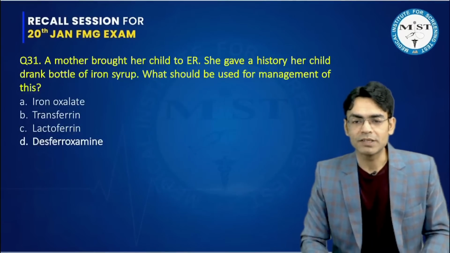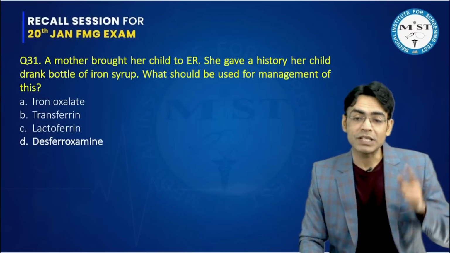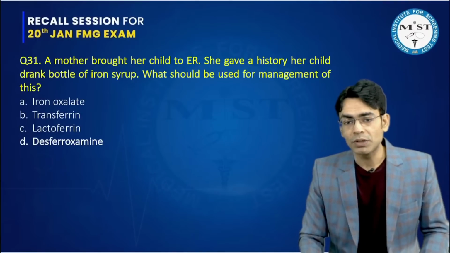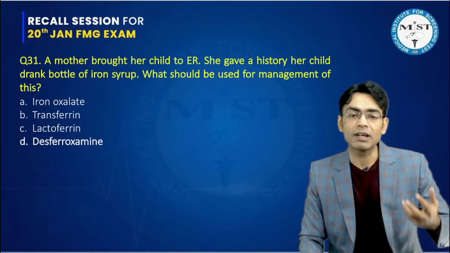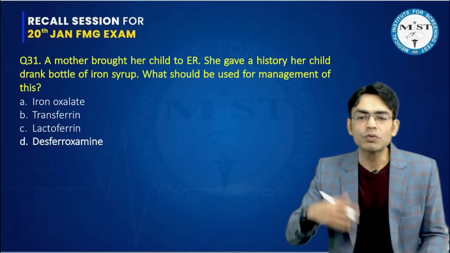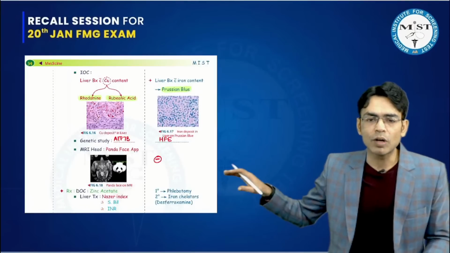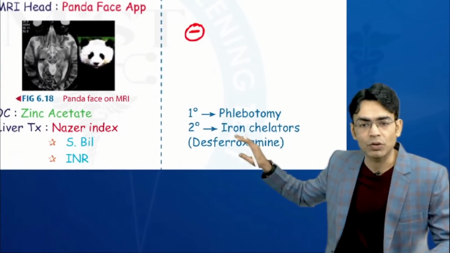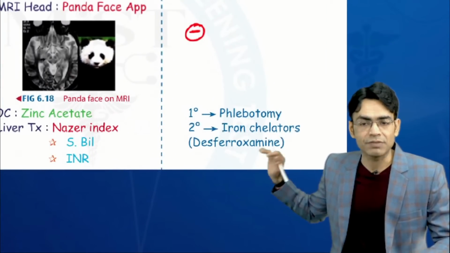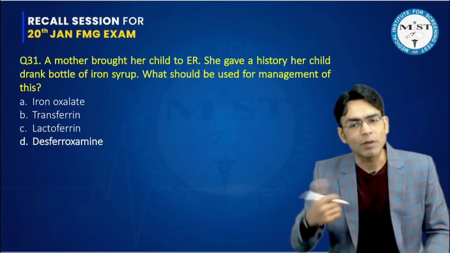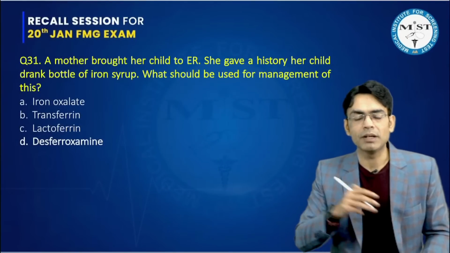It is very straight Wilson's. Now this again is a question which came from iron toxicity. A mother brought the child to the ER. She gave a history that her child drank a bottle of iron syrup. So iron toxicity is happening. What should be used for the management of this? We discussed this in hemochromatosis. I told you that for any kind of iron toxicity, we have to give iron chelators, and this is deferoxamine. You must have seen this in other subjects as well, in pharmacology, in biochemistry maybe, in forensic also.